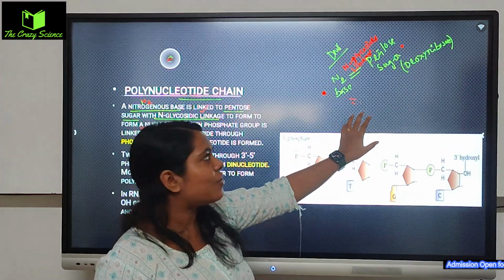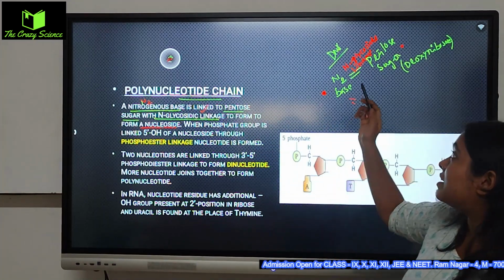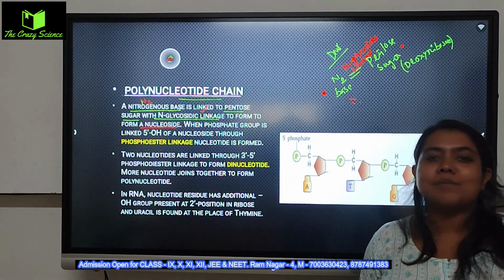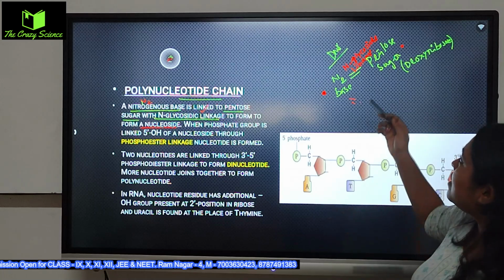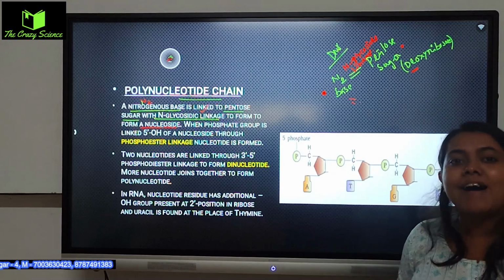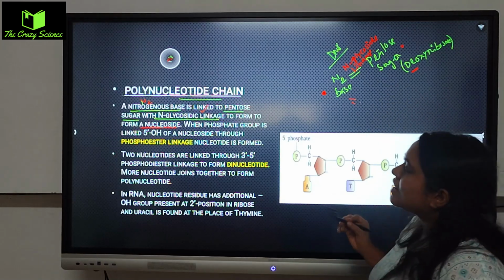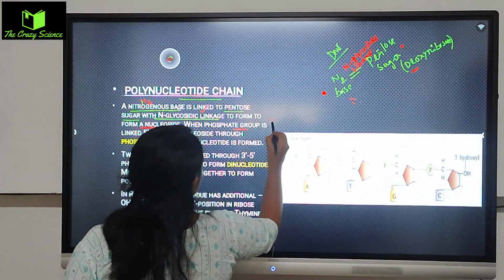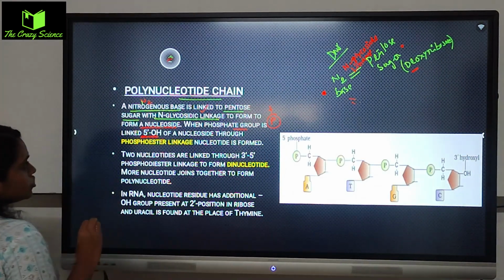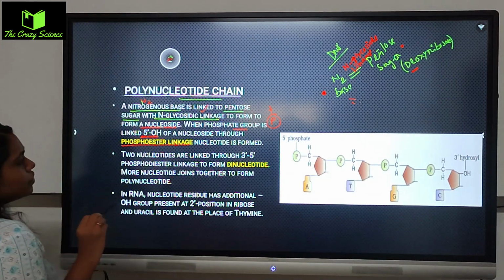Now they are nucleoside, because as I said, nucleotide হতে গেলে you should have the phosphate group, you should have the nitrogen N2 bases, and also purine, pyrimidine, adenine, guanine, cytosine, thymine, uracil, all you require, and you require the pentose sugar. If it is DNA, you require the deoxyribose. If it is RNA, they require the ribose sugar. So this is how the entire thing looks when a phosphate group is getting added and is linked with the 5' OH of a nucleoside through the phosphodiester linkage, nucleotide is formed.